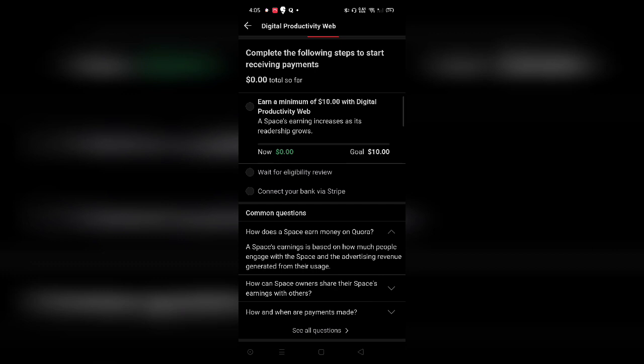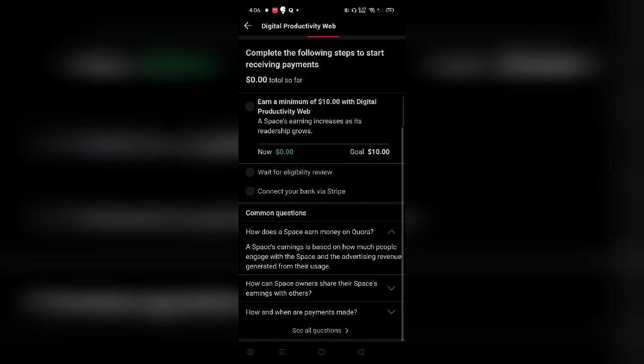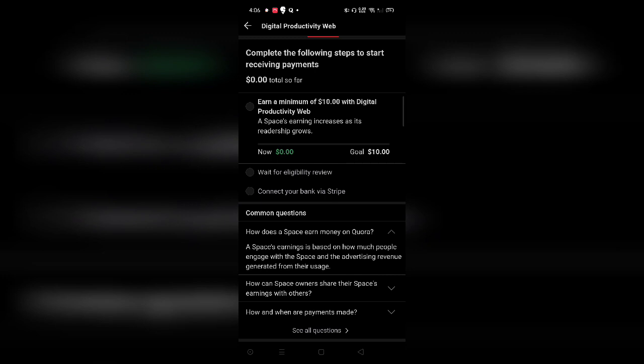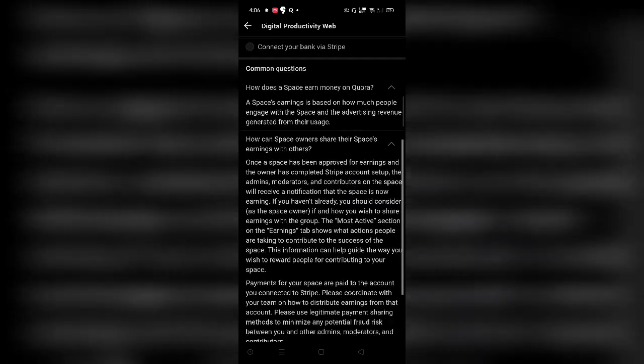But before that, how does a space earn money on Quora? Now, as you can see, the answer is a space's earnings are based on how much people engage with the space and advertising revenue generated from their usage. So basically, it depends on the number of advertisers who are going to advertise on that particular space, and if you have a good readership of users, that is how your earnings are going to evolve.